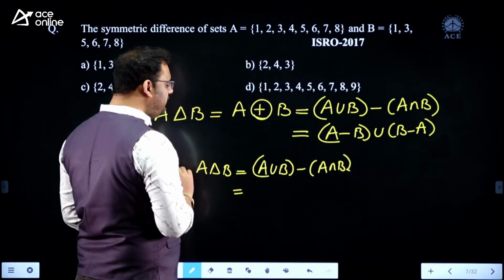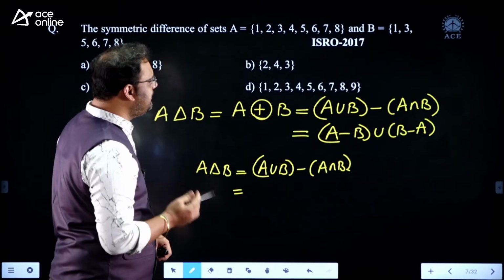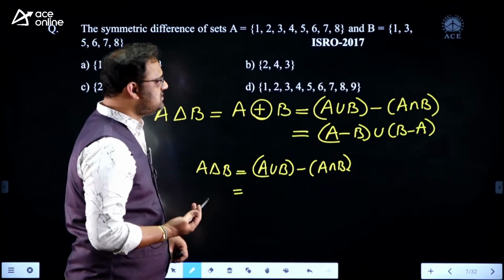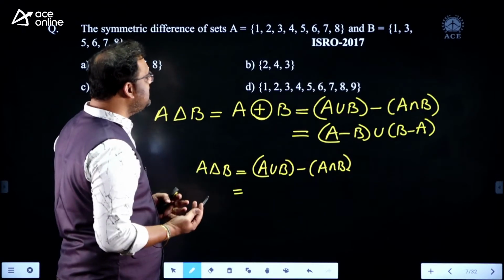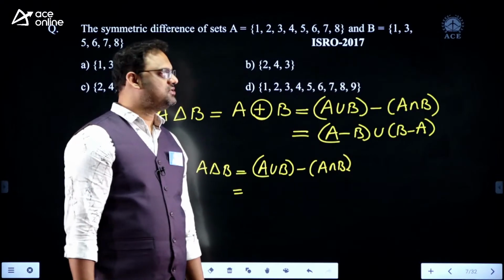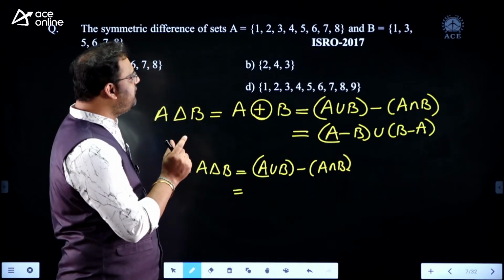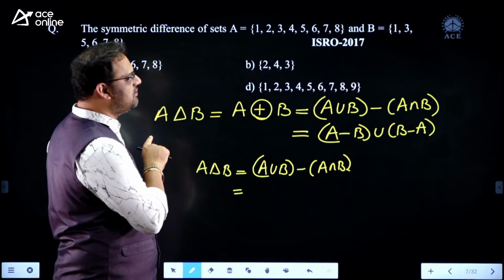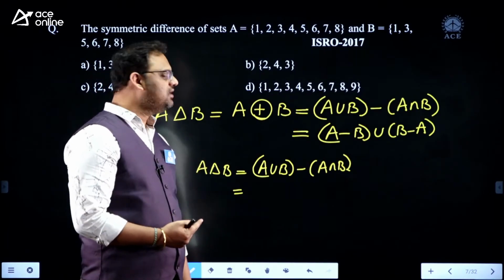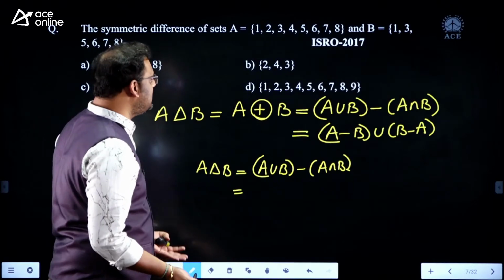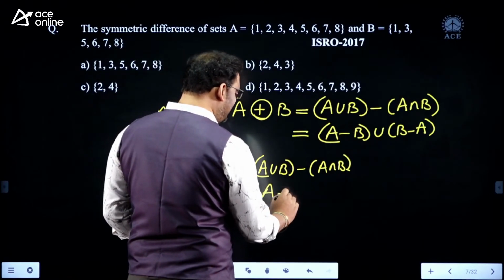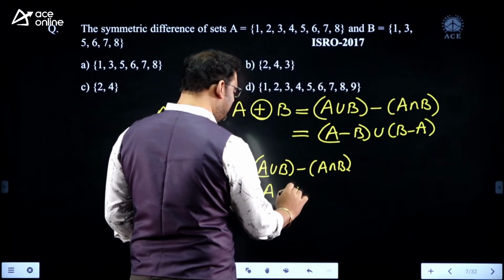If you observe the sets A and B, B is a proper subset of A. Every element of B is present in A, then A union B is simply A and A intersection B is simply B.